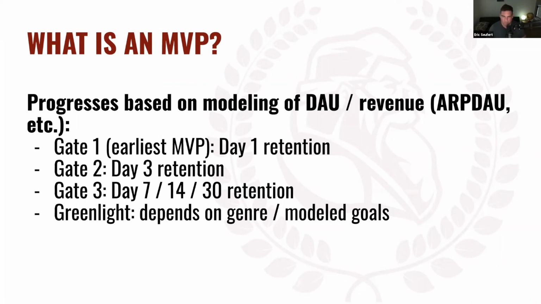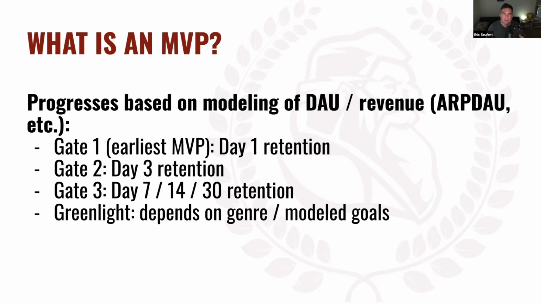Say we're a hyper casual game: we have an estimate of what our CPMs will be for our ads, and based on our click tests we have an estimate of how much we'll pay to get a user. Then we have retention data that gives us a sense of what our DAU looks like, and we know sessions per day just from observing people using the game. Based on all that aggregated data we can build a model, and it can be simple, in Excel, or maybe a more complex Python model.